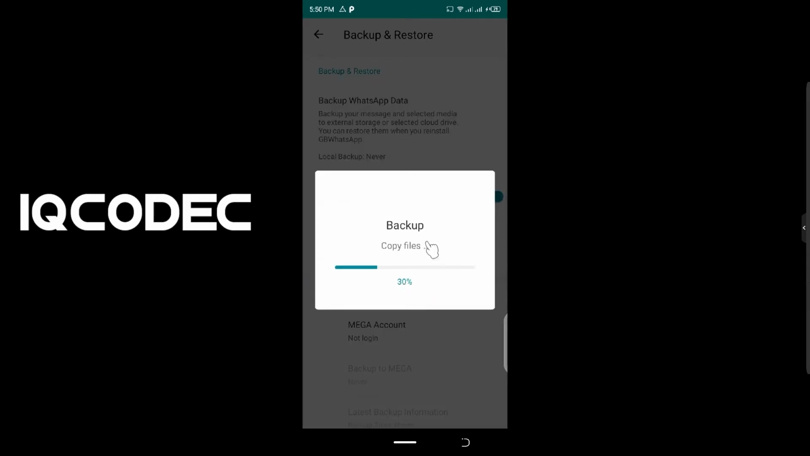Let us wait for it to back up. You can see it is copying files. After copying files, it's preparing files to back up. You can see Dropbox is actually integrated into GB WhatsApp, and that's what is very cool about it. Just wait for this. After preparing the backup, it's going to move to uploading to Dropbox. Wait and see what is going to happen at this level.